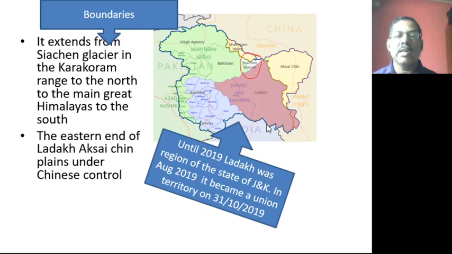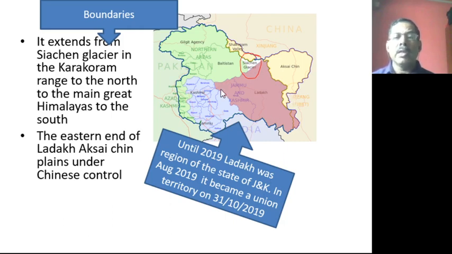It extends to the south to the Zaskar mountain, or the Great Himalayas. Coming to the eastern part, the eastern end of Ladakh is the Aksai Plateau, which is under the control of China.